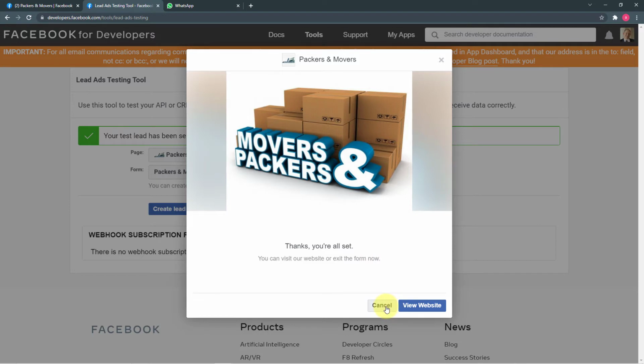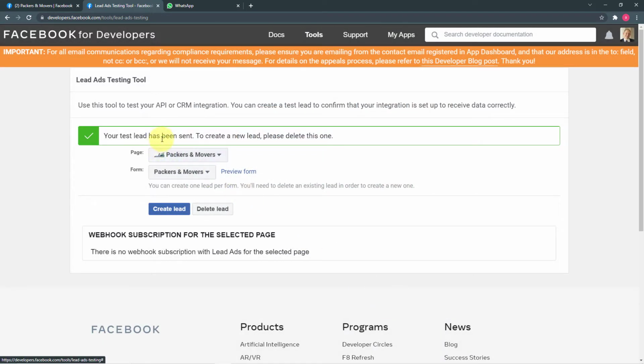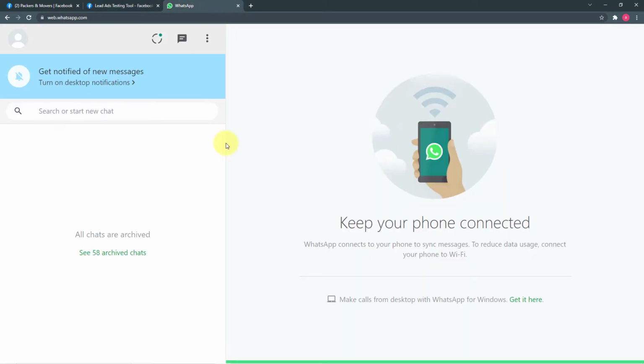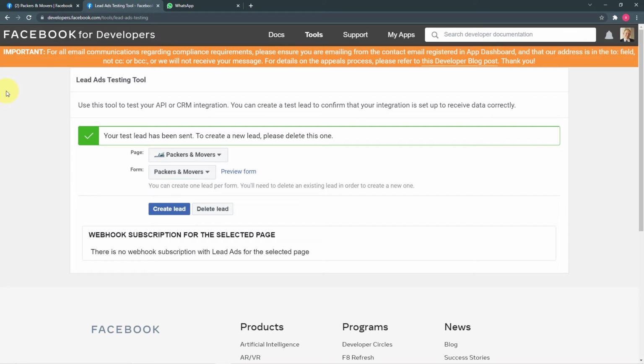Okay, so we have generated a new lead. As you can see, a new test lead has been sent. Okay, so now we will check in the WhatsApp account of Karan Singh, this one, whether it receives the message with the brochure and the details of our business or not. So Facebook lead ads use polling techniques to send the data. So it might take 3 to 4 minutes for the WhatsApp message to reach here. So we'll wait for 3 to 4 minutes and check if this WhatsApp account receives any message.